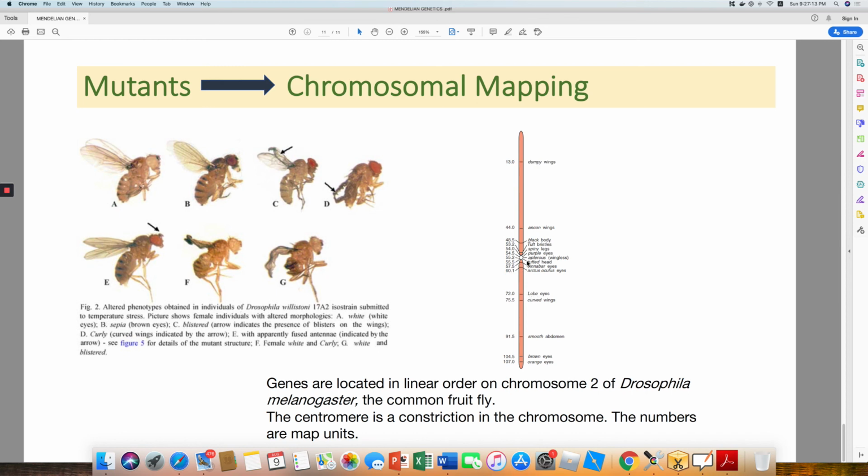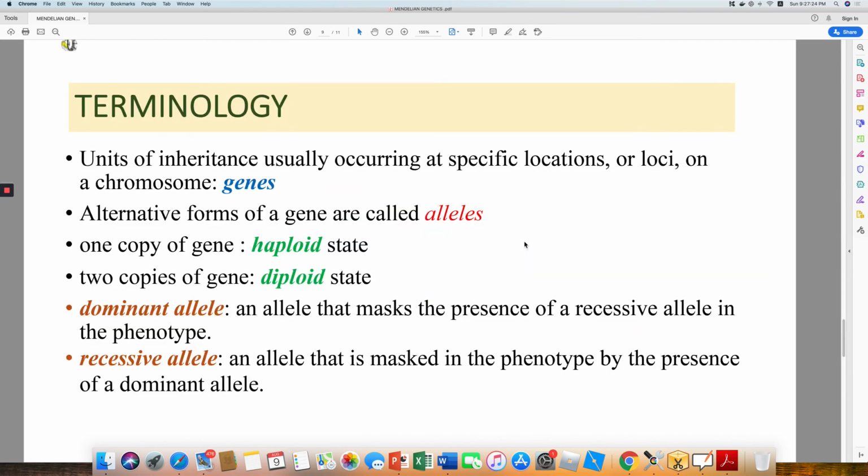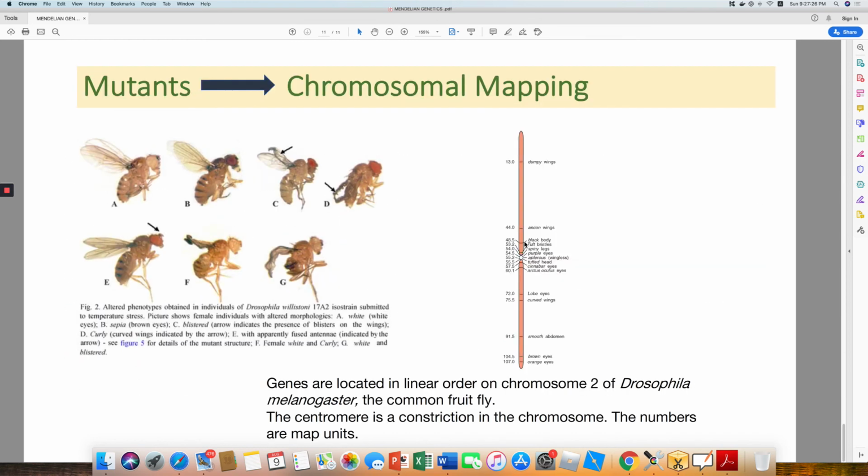So, the centromere is the constriction in the chromosome, and the genes or alleles that are present distant to each other are measured in map units. So here we stop, and we will continue further on talking about classical genetics and the rest of the Mendelian rules in our next section.